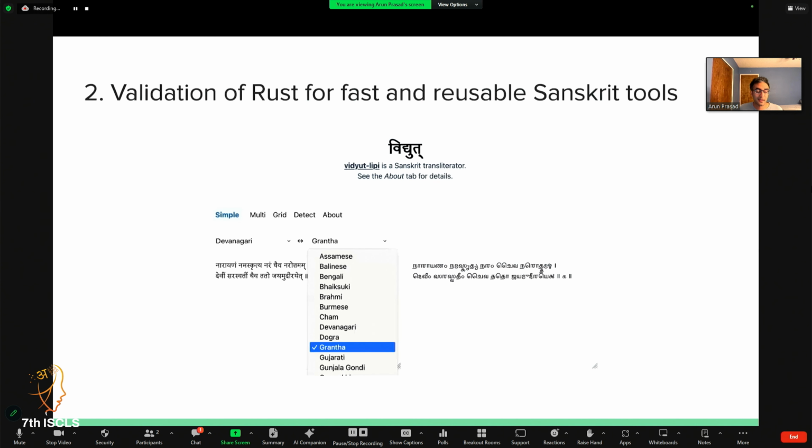Likewise, I think I validated that Rust is very useful for building fast and reusable Sanskrit tools. As a second experiment that I'm quickly showing here, this is a transliterator that I wrote in Rust recently that's running again on the client side, that I'm hoping can become a standard transliterator backend that can be used everywhere as needed.